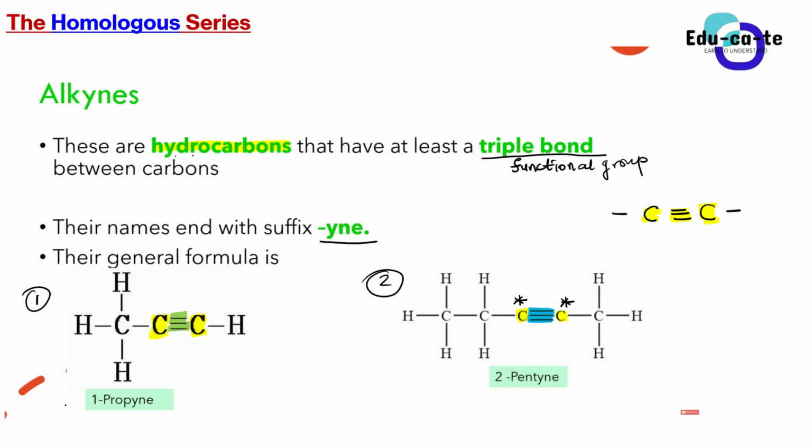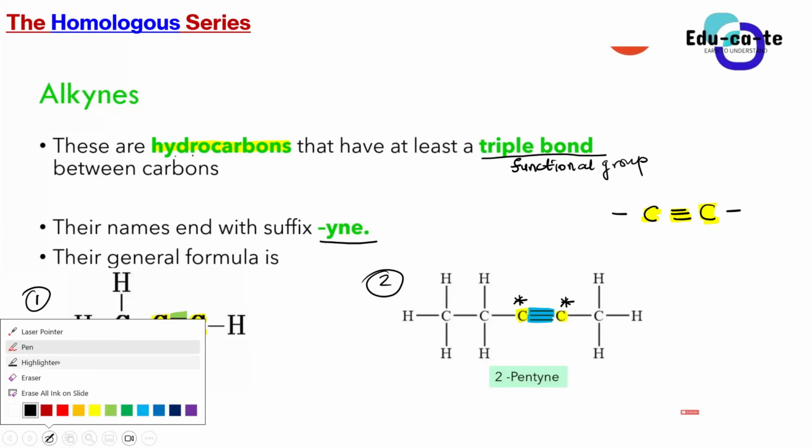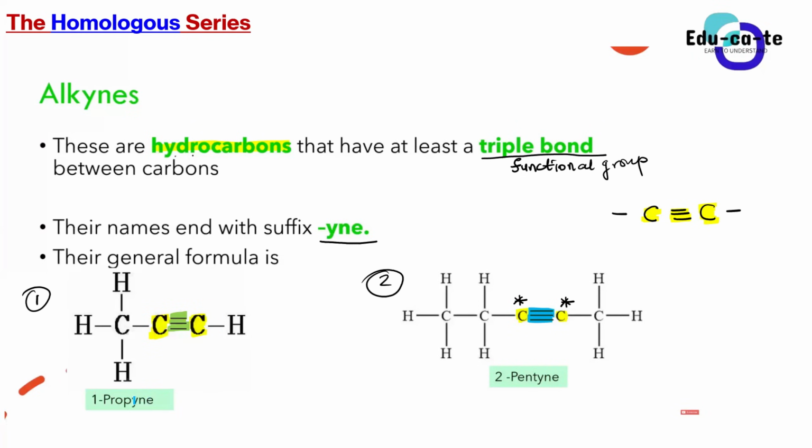For example, compound number 1 is named 1-propyne, and this is 2-pentyne. The YNE is the suffix that helps us identify that we're definitely dealing with an alkyne. Are you still together?